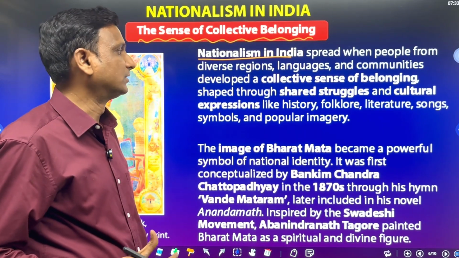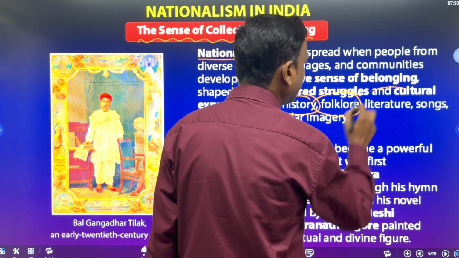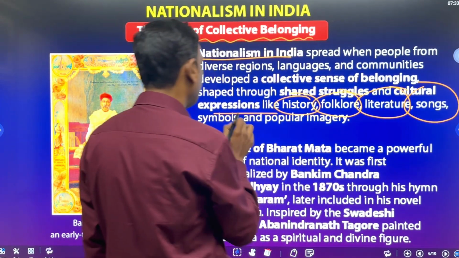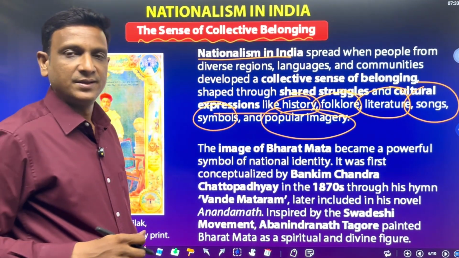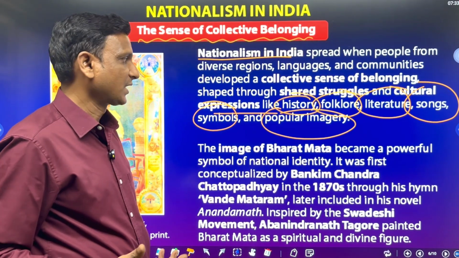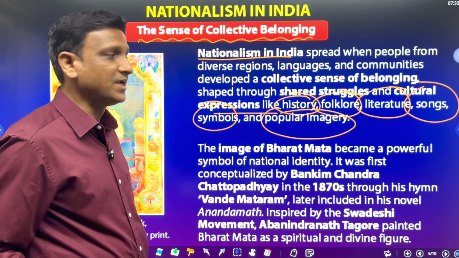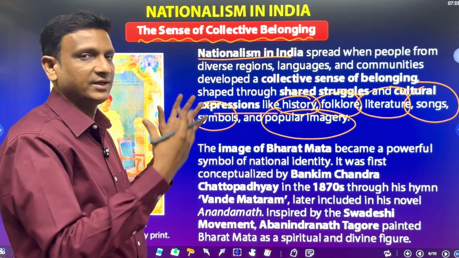It happened because of cultural expressions like history, folklore, literature, songs, symbols, and popular images. So folklore, folk stories, history, literature, songs, symbols. With all these, we felt, okay, this is our culture.